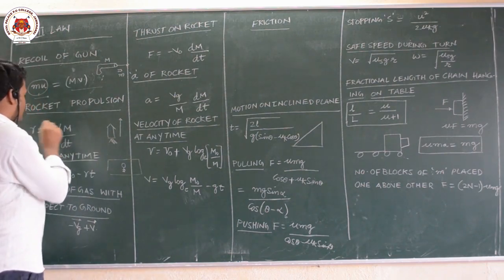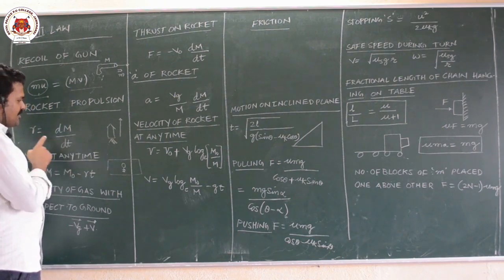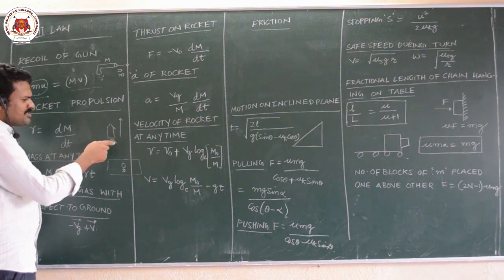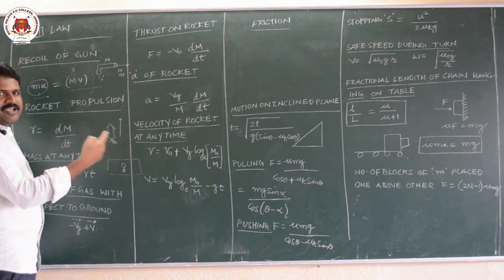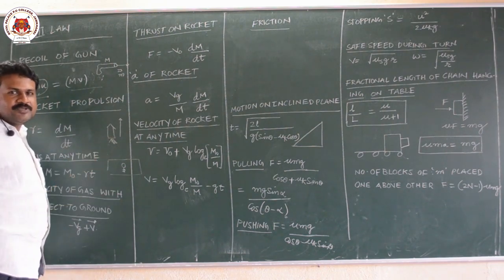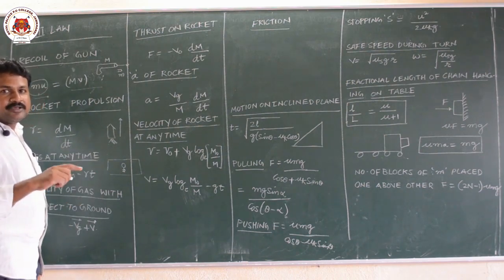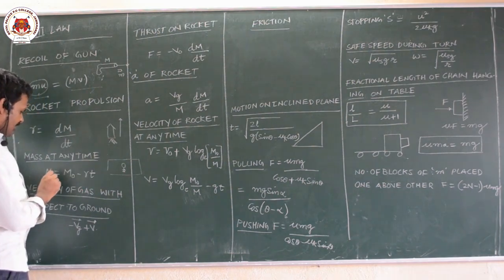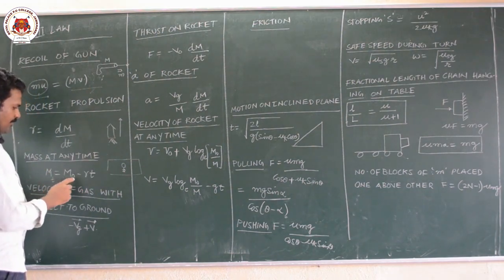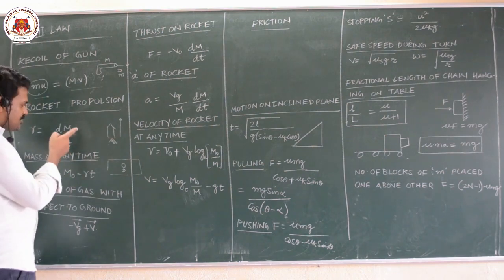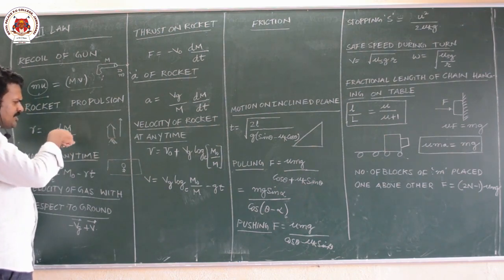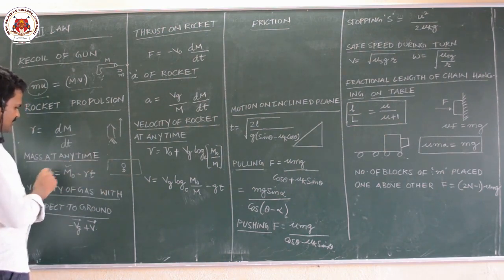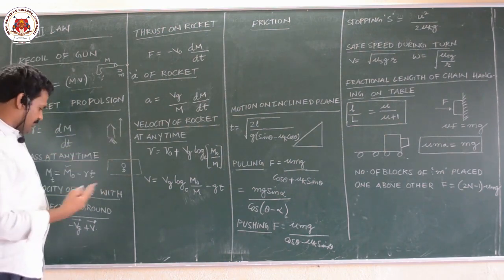The rate of mass ejected, how much mass is ejected per unit time, is dm by dt. Mass at any time: here mass is lost every time. While writing the formula for force I gave F is equal to dm by dt into u, or m into du by dt also. So mass at any time, m(t) is equal to m naught minus rt. So this much is reduced, this much is ejected per second. The mass is reduced; this is the initial mass, r into t. If they ask what is the mass of the rocket after time t.